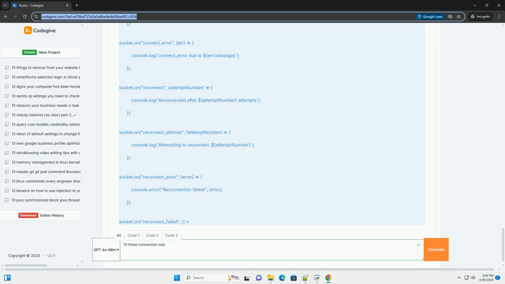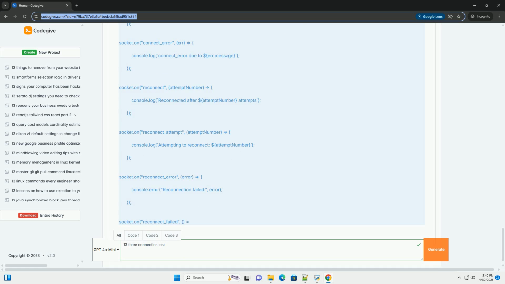7. Socket.io configuration issues. Ping timeout and ping interval: incorrectly configured ping timeout and ping interval options can lead to premature disconnections if the server doesn't receive a ping from the client within the specified timeout. Transports: forcing only WebSocket as the transport when some clients may not support it can result in connection failures. CORS, cross-origin resource sharing: if your server and client are running on different domains, you need to configure CORS correctly to allow the client to connect to the server.